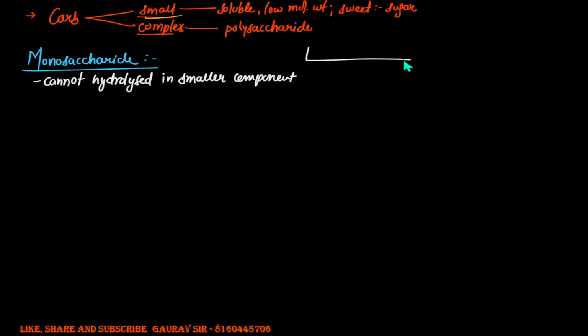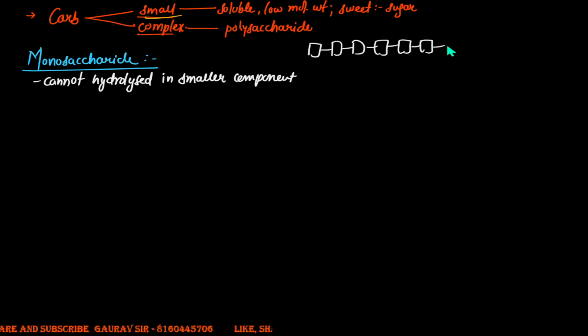If you have a long chain of sugar, with these sugars coming together and forming a long chain, each of these will be a monosaccharide bonding with another monosaccharide. What we are going to do is hydrolyze them, and we go on hydrolyzing them. What do we get?